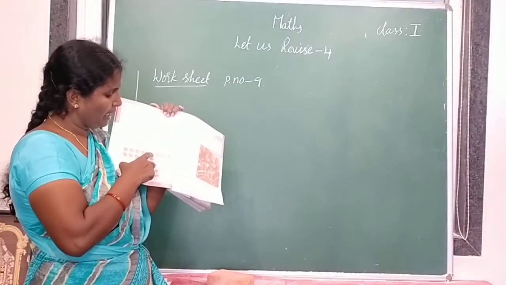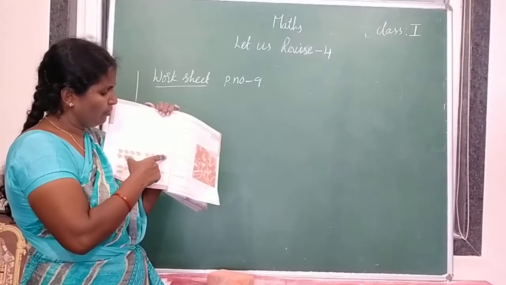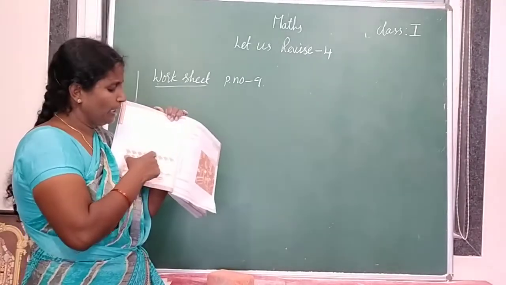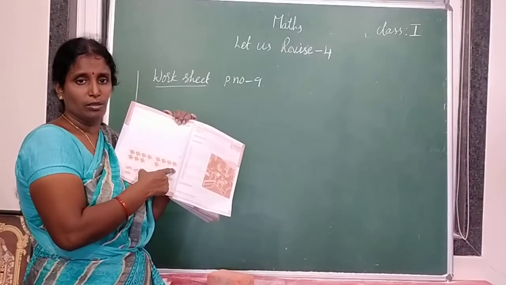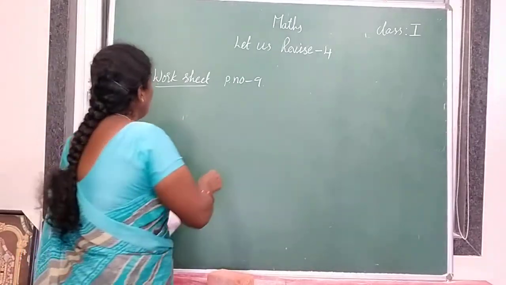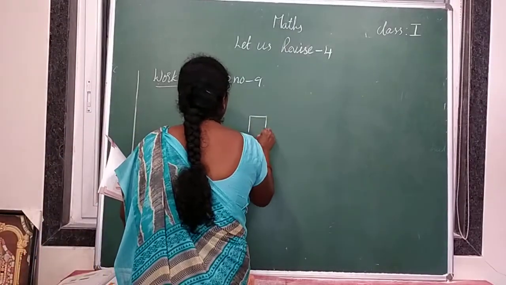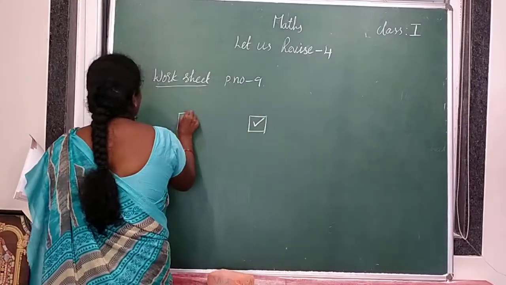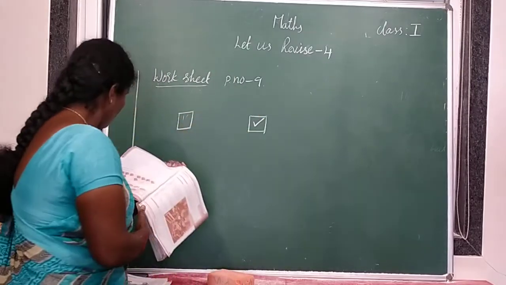How many books are there? 1, 2, 3, 4, 5 books are there. So it is showing 5 books. So we have to put a tick for the second picture. Leave the first picture and put a tick for the second picture.